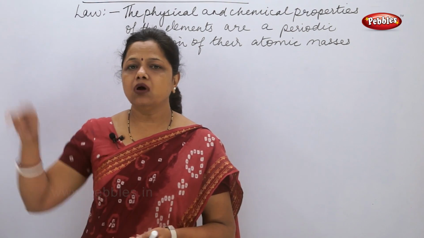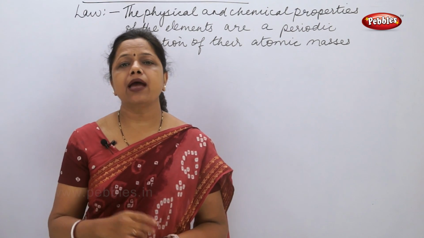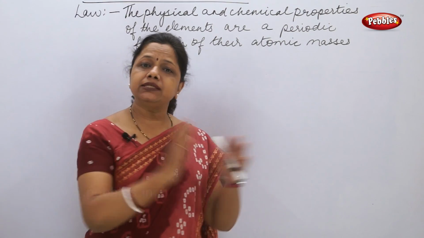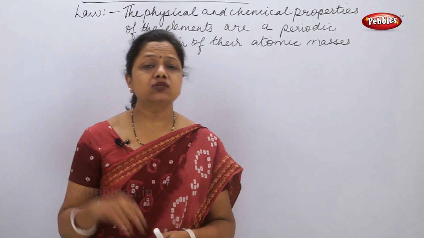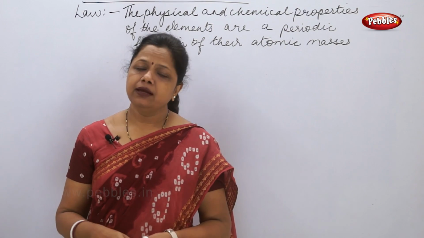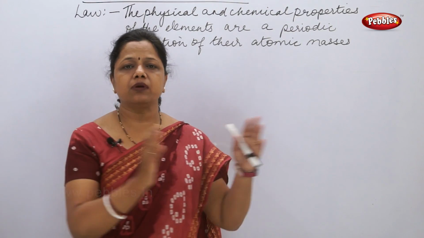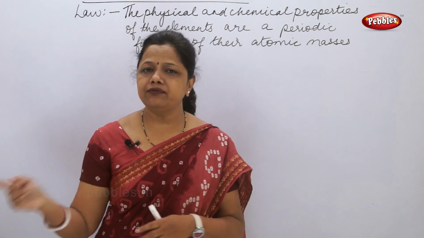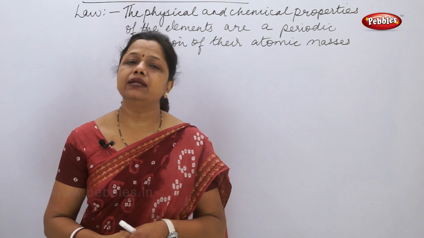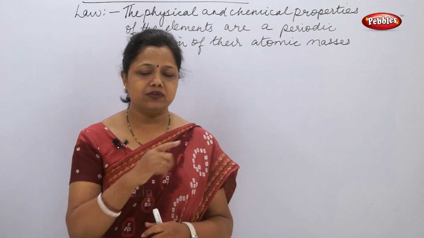First feature, the horizontal rows were 7 in number and he called them periods. The vertical columns were 8 in number and he called them groups. And he saw that there was a gradation of the physical and chemical properties as he went from left to right. These are the various salient features of Mendeleev's periodic table, based on which he gave the law.